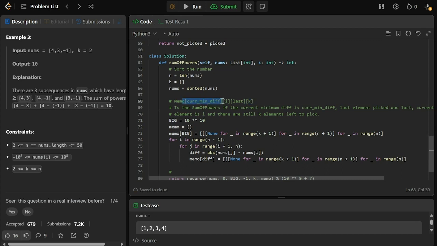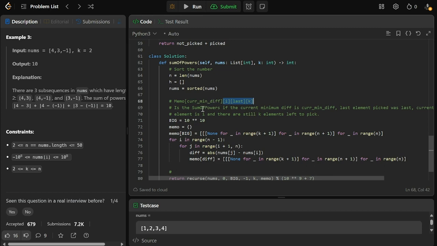Notice that I put the minimum difference first because these are unique values rather than indices. I think it's more convenient to have this dimension first, because I can create a dictionary and then, for each difference, access the remaining part of the memo.